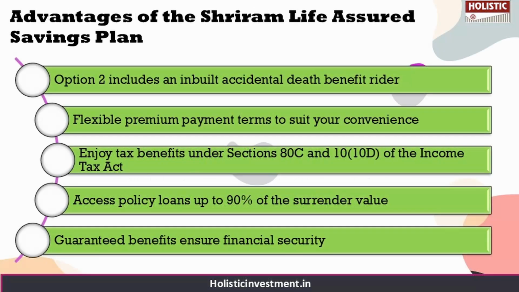Now some of the advantages of this policy are: option 2 death benefit includes an inbuilt accidental death benefit rider, and you also get a flexible premium payment term to suit your convenience. You can enjoy tax benefits under section 80C and 10(10D) of the Income Tax Act. You can access a policy loan up to 90% of the surrender value. You also get guaranteed benefits to ensure financial security.